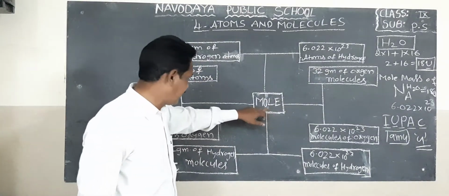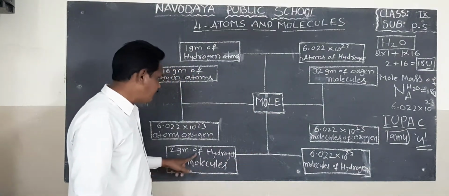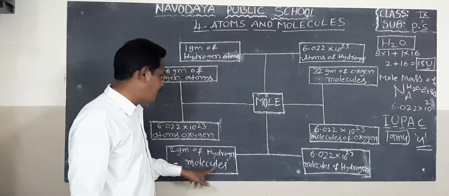Molar mass. And again, last one, here 2 grams of hydrogen molecules.